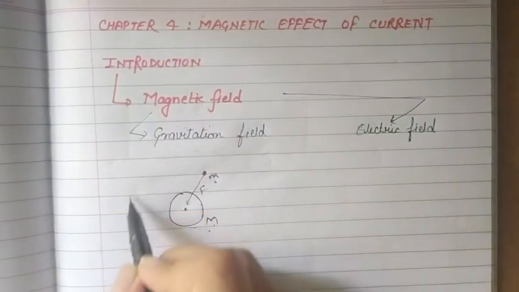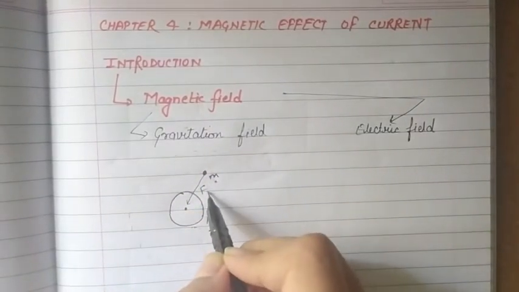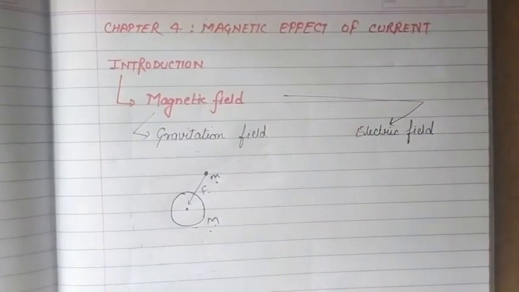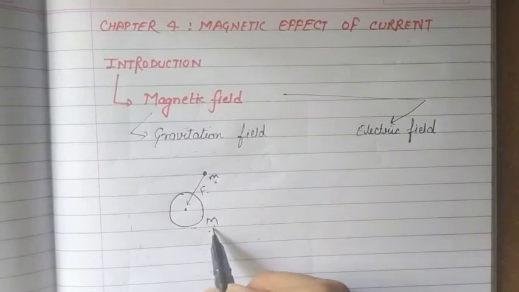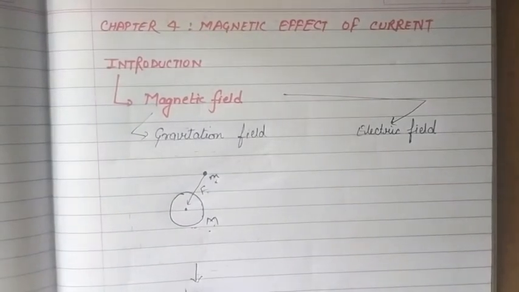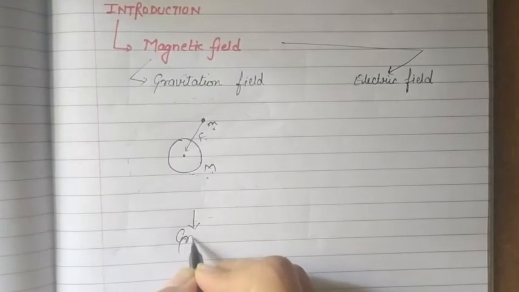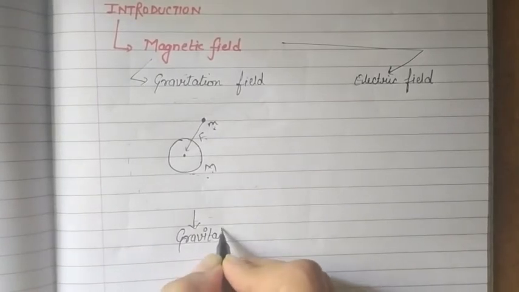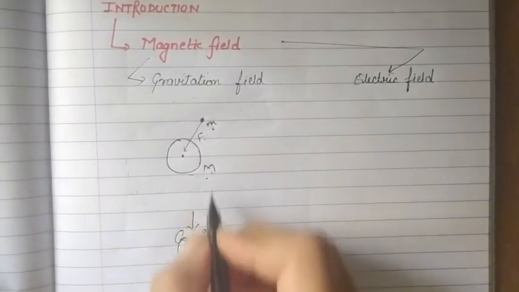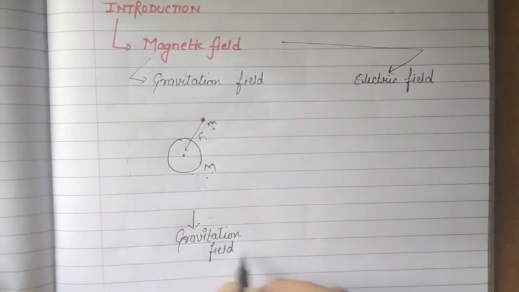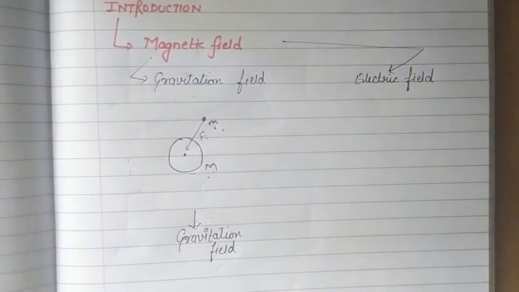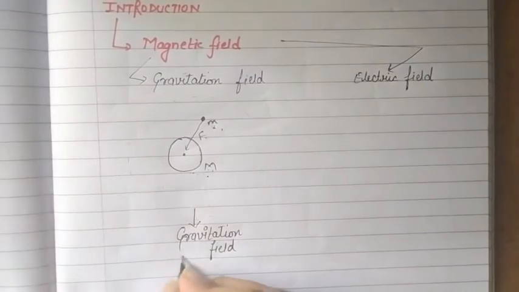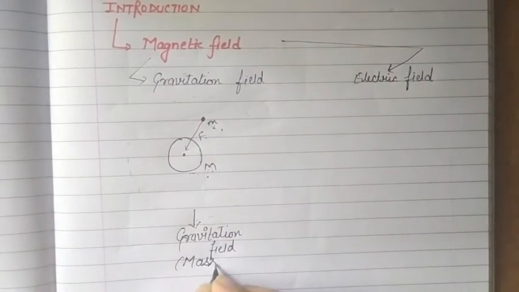तो this region जिसमें ये वाला फोर्स आपको कैपिटल एफ मिलेगा, आप ऑब्जर्व करोगे या ये फोर्स एग्जर्ट करेगा मास एम पर, दिस मच रीजन अराउंड द मास कैपिटल एम इज कॉल्ड ग्रेविटेशन फील्ड. Or the region around the mass capital M within which this mass can exert an attractive force on some other mass is called gravitation field, and this gravitation field is because of the mass of these objects.